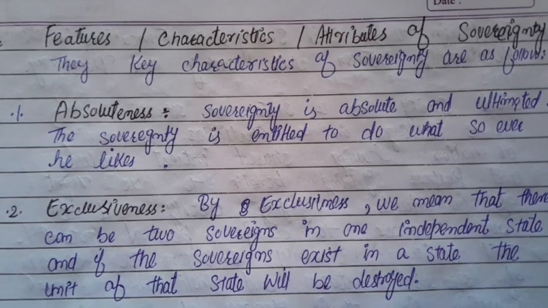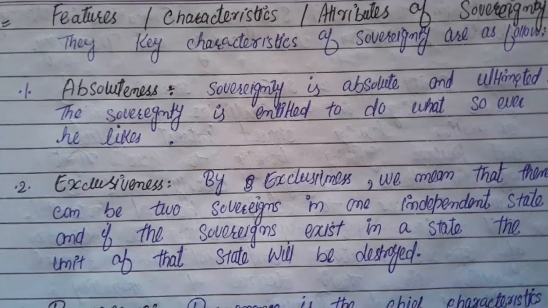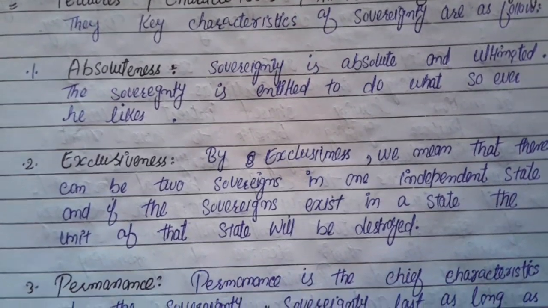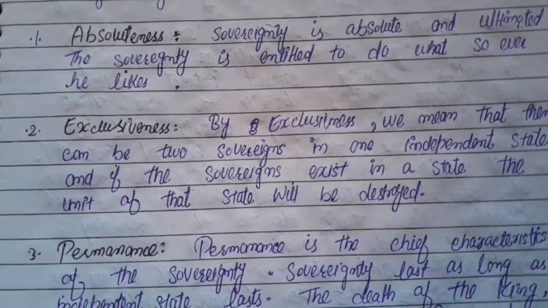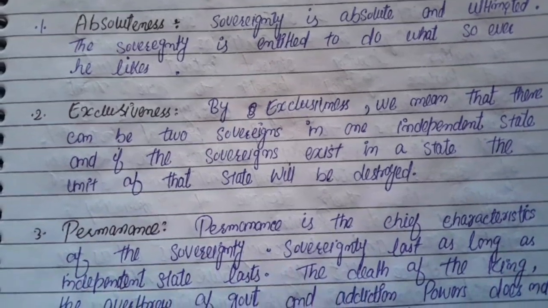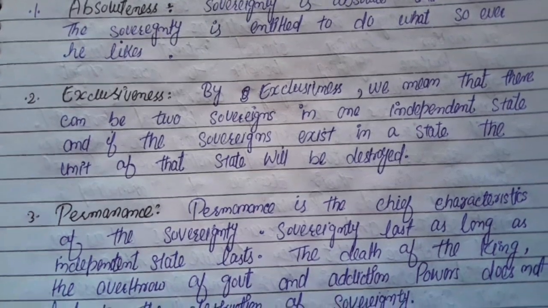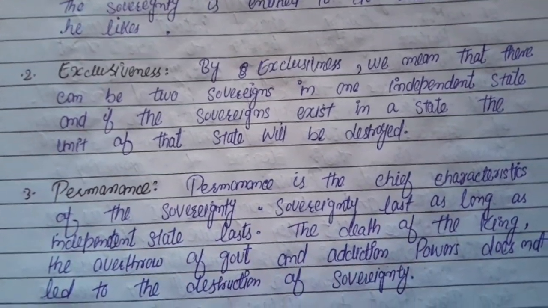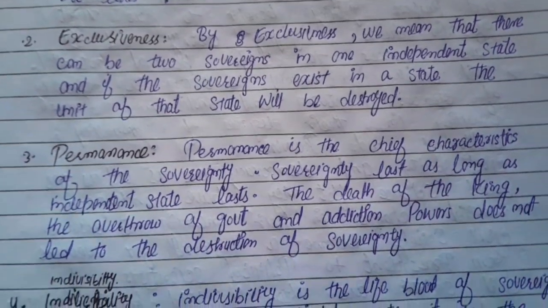Features, characteristics, attributes of sovereignty. The key characteristics of sovereignty are as follows. Absoluteness. Sovereignty is absolute and ultimate. The sovereign is entitled to do whatsoever he likes. Exclusiveness. By exclusiveness, we mean that there cannot be two sovereigns in one independent state, and if two sovereigns exist in a state, the unity of that state will be destroyed.